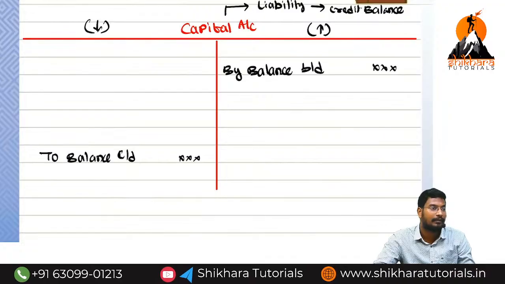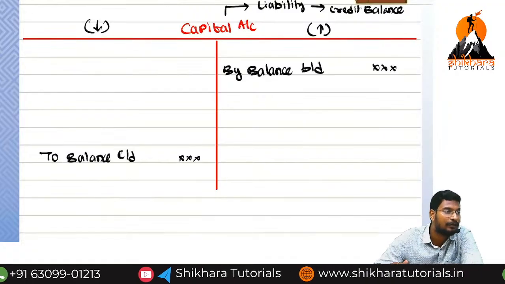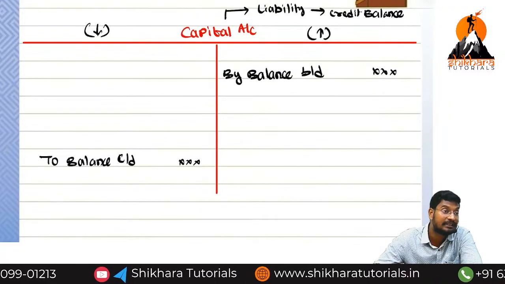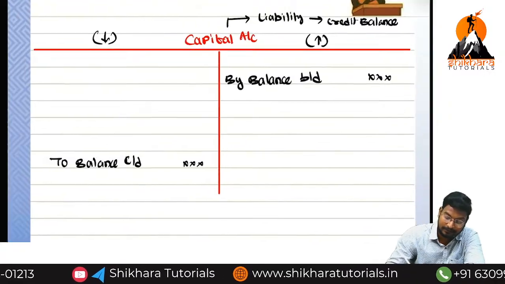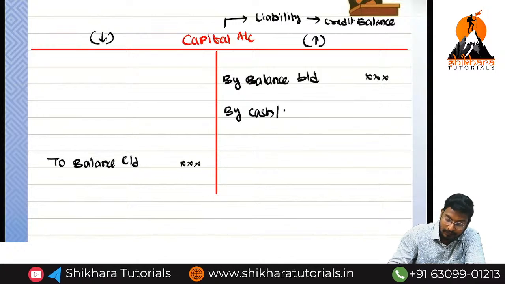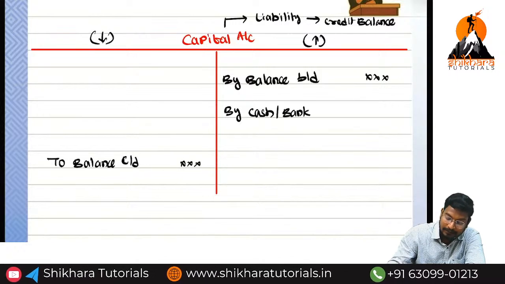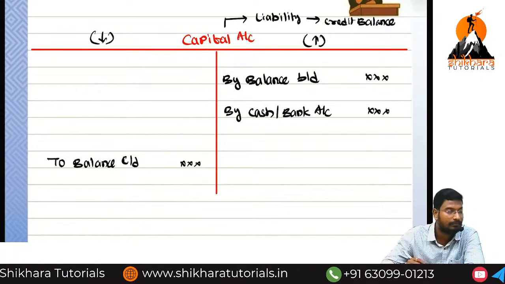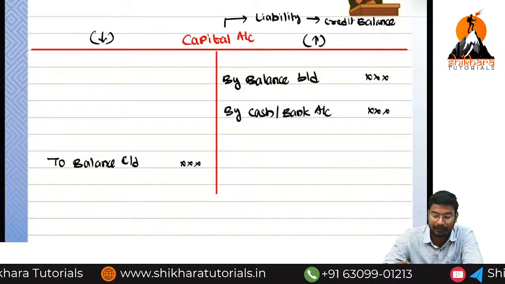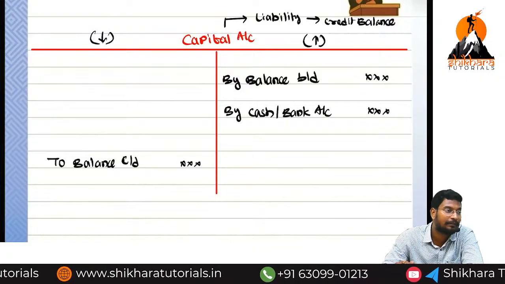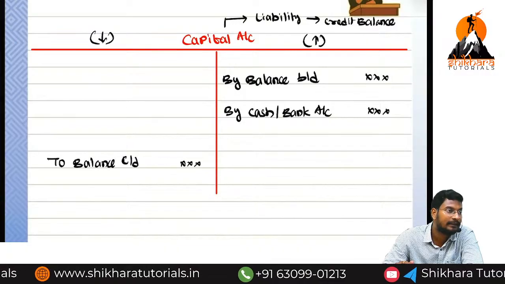Additional capital. Because of additional capital, capital value increases or decreases? Increases. Capital value increases means which side do we put? Credit side. So we write by cash or bank account. Because of this, capital increases, so we record on the credit side. And next, interest on capital. Increases or decreases?